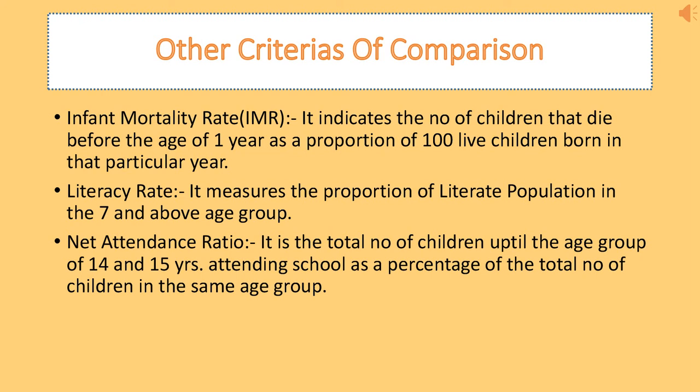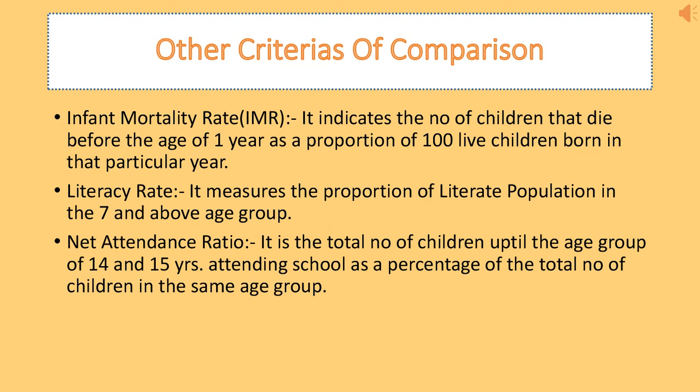Infant mortality rate indicates the number of children that die before reaching the age of 1 year. That is, the children who are less than 1 year old and die, compared as a proportion of 100 living children who are born during that particular year or time duration. According to this infant mortality rate, we will find out how many children are dying at less than 1 year.